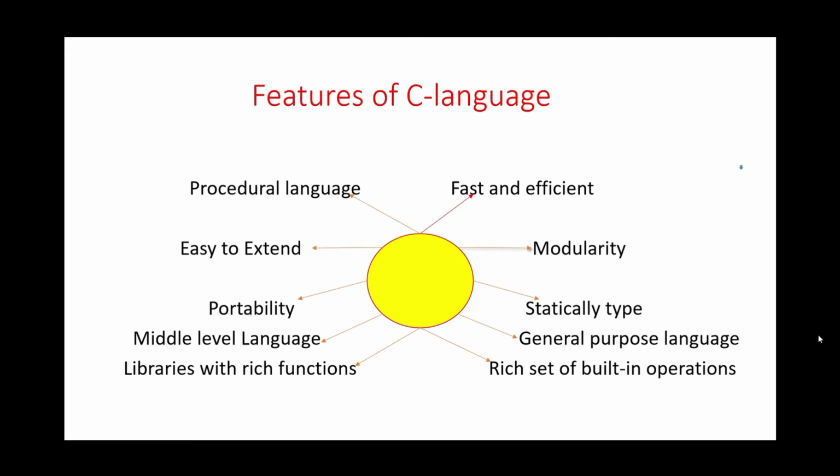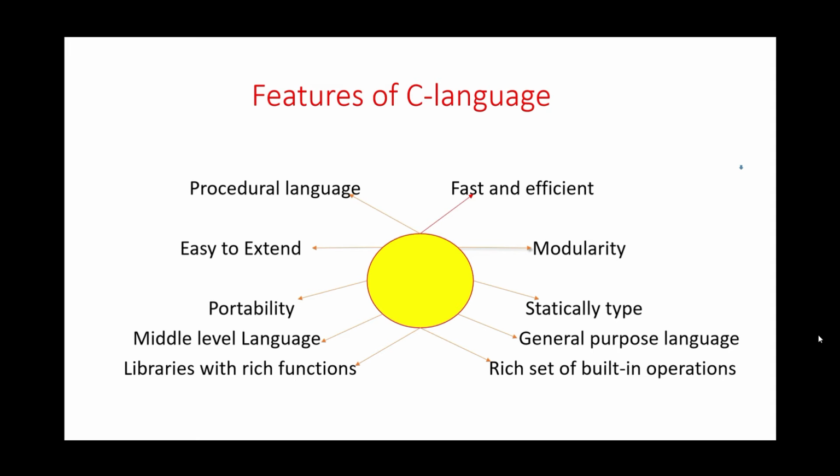Or we can say that C language has the ability to extend itself because it is a collection of functions which the C library supports, and it makes it easier for the programmer to add their own functions in the C library. And thus, because of the availability of a large number of functions, the programming task becomes simple.